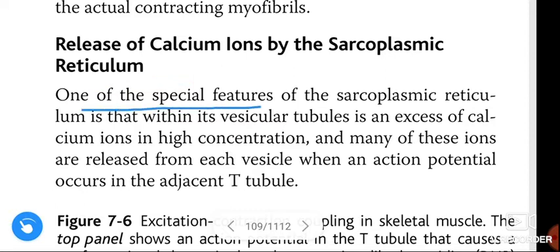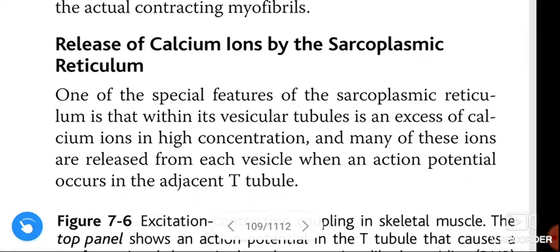One of the special features of the sarcoplasmic reticulum is that within its vesicular tubules is an excess of calcium ions in high concentration, and many of these ions are released from each vesicle when an action potential occurs in the adjacent T tubule.